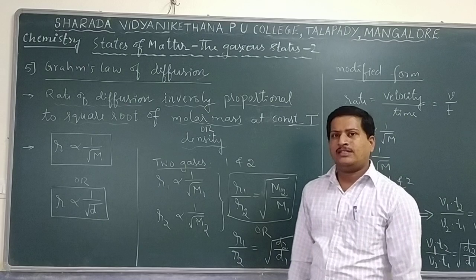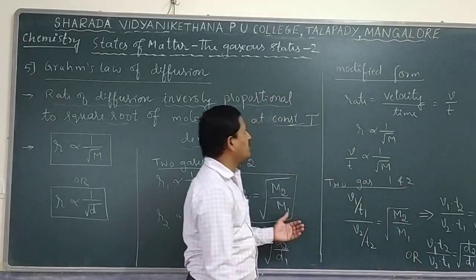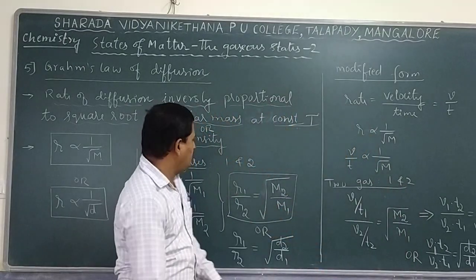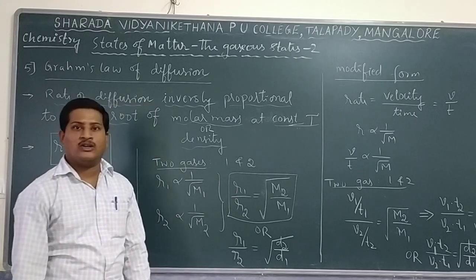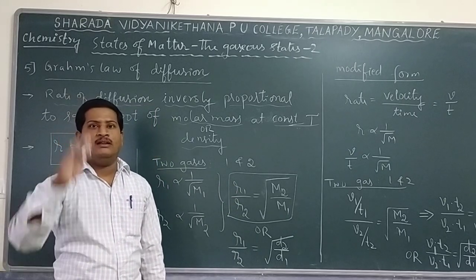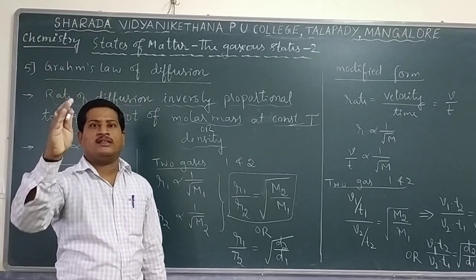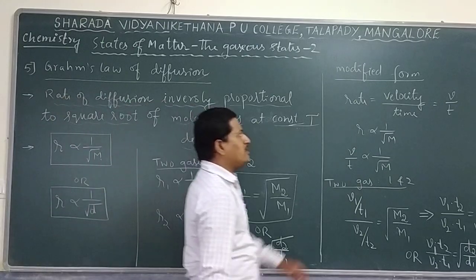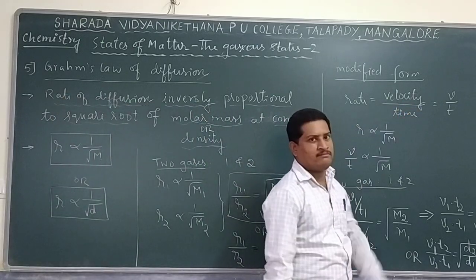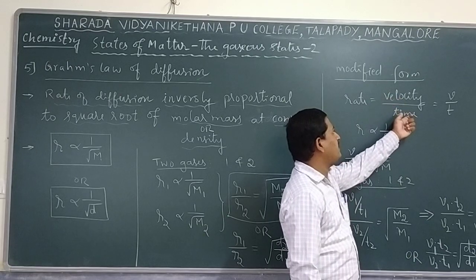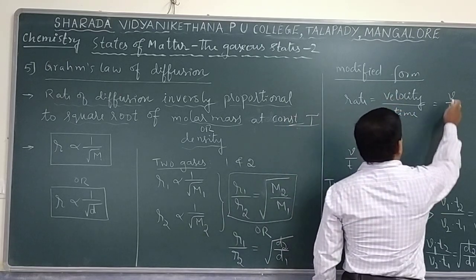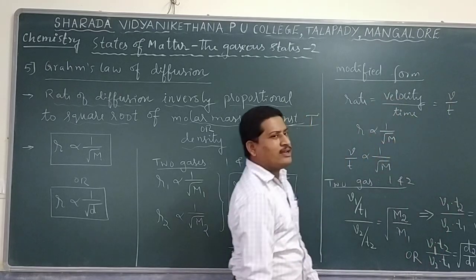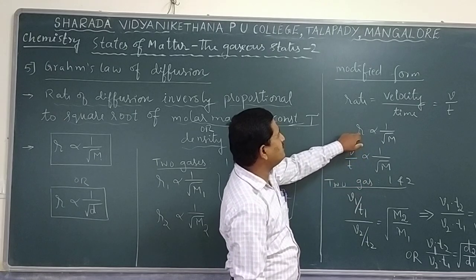Let us see another important part, the modified form. Rate is nothing but velocity divided by time taken. Rate is velocity divided by time, with V divided by T as the symbol. Wherever rate is present, write it as velocity by time.